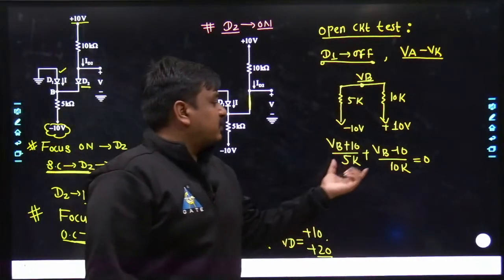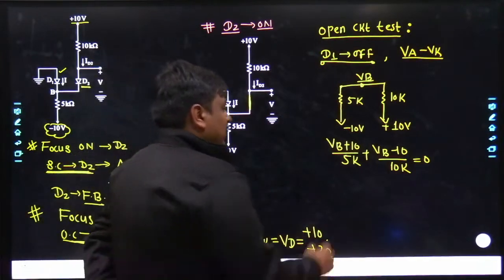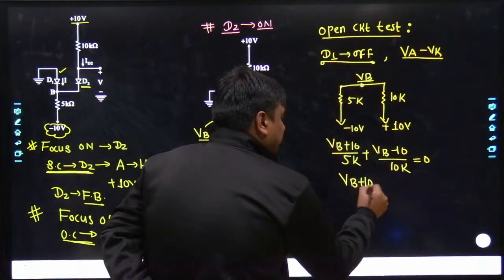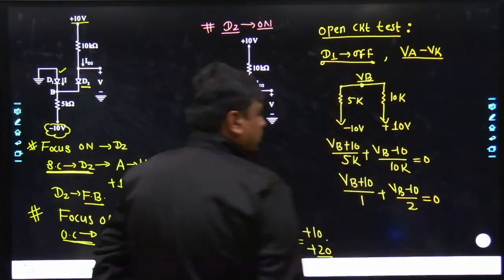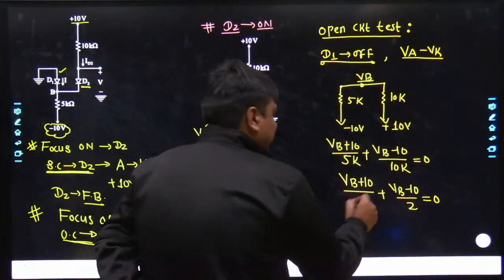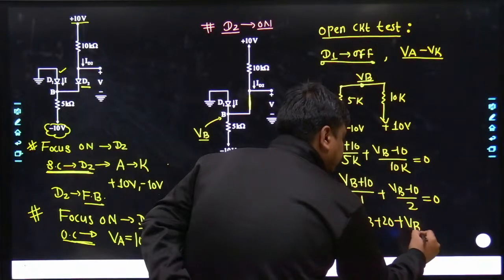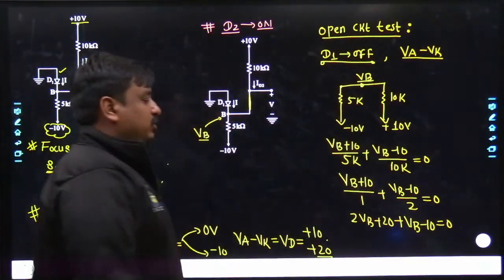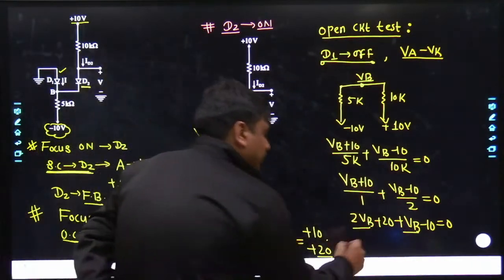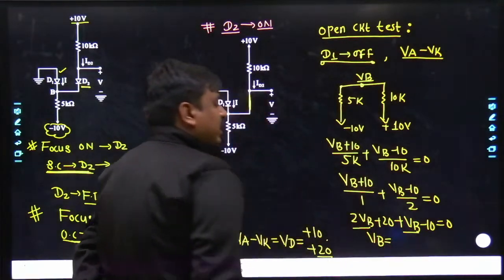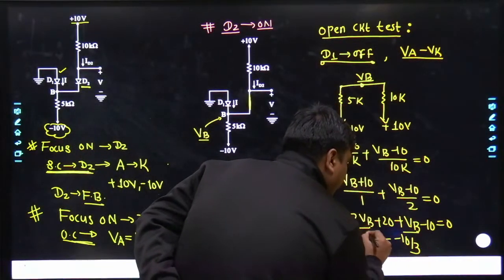Now you can see 5 kilo is common, so it can be shifted towards 0, and the factor left out is (VB plus 10) divided by 1, plus (VB minus 10) divided by 2, equals 0. Taking the LCM, it becomes 2 times (VB plus 10) plus (VB minus 10) equals 0. Adding them together, 2VB plus VB is 3 times VB, and 20 minus 10 becomes plus 10. Moving plus 10 to the left-hand side, it becomes minus 10 divided by 3.